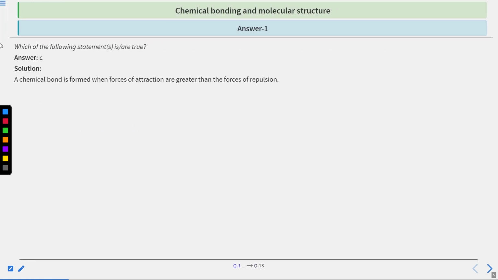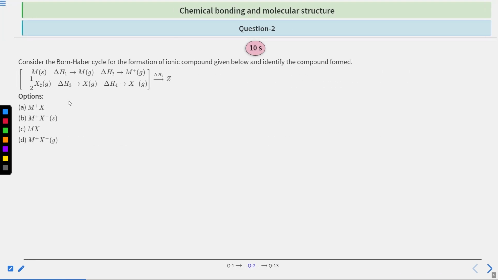Okay, so the correct answer is option C. A chemical bond is formed when the force of attraction is greater than the force of repulsion. Hence, option C is the correct answer. Moving on to our question number 2.